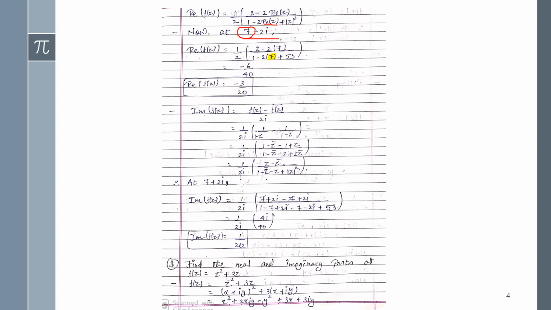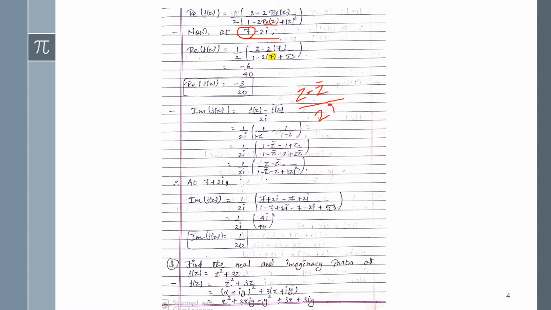And the same we will apply for the imaginary part, and as you know the equation of the imaginary part, I'm writing here so that you can recall your equation, and this one will be z minus z bar upon 2 into i, and again this one we did in our previous sessions.